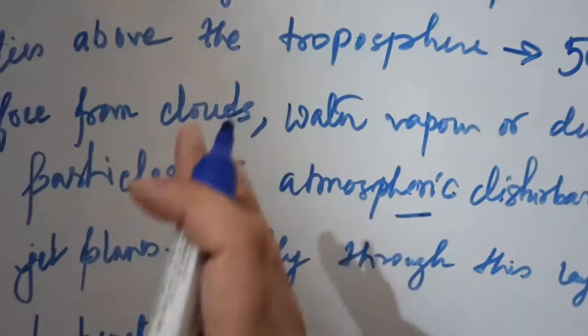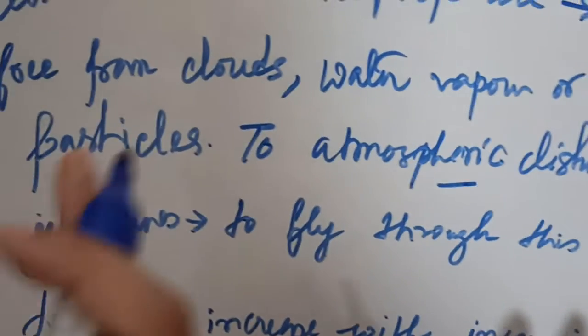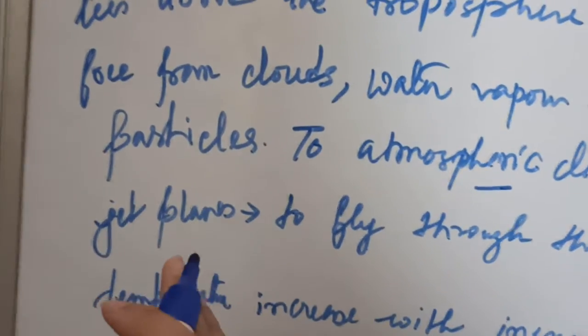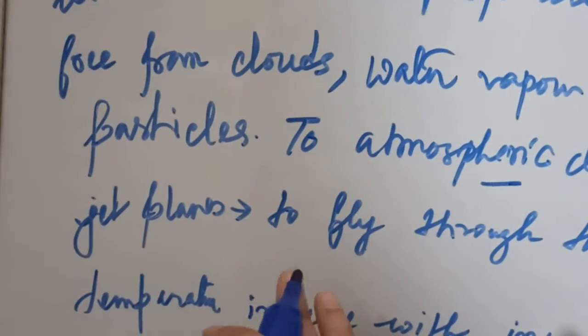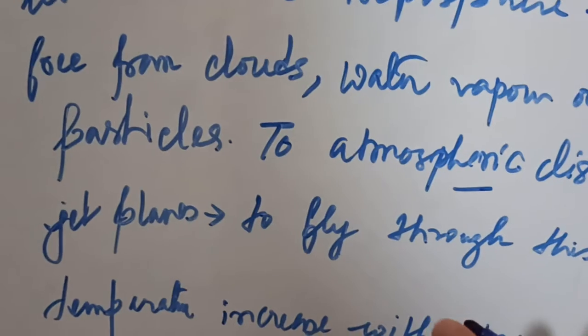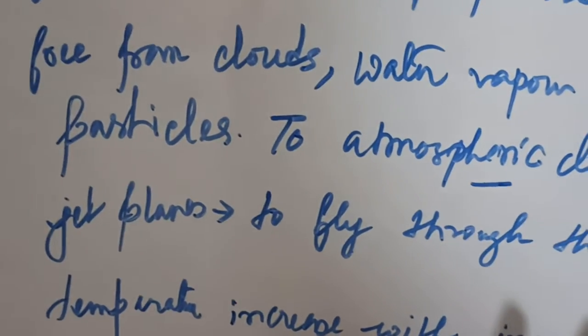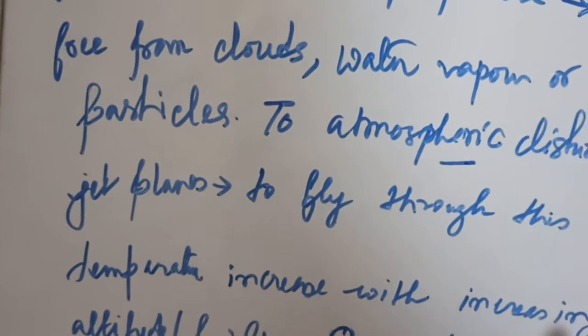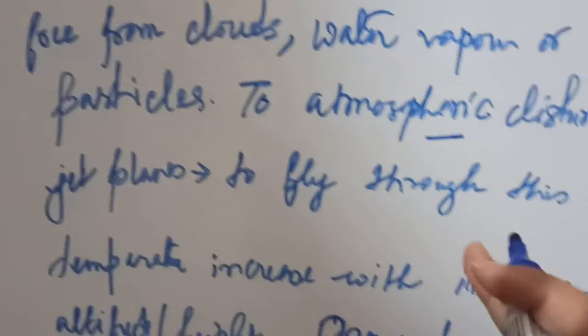Because there are no disturbances, that is why the jet planes prefer to fly through this layer, because it is a clean layer. There will be no hurdles in the path of the jet planes. That's why jet planes prefer to fly through this layer.